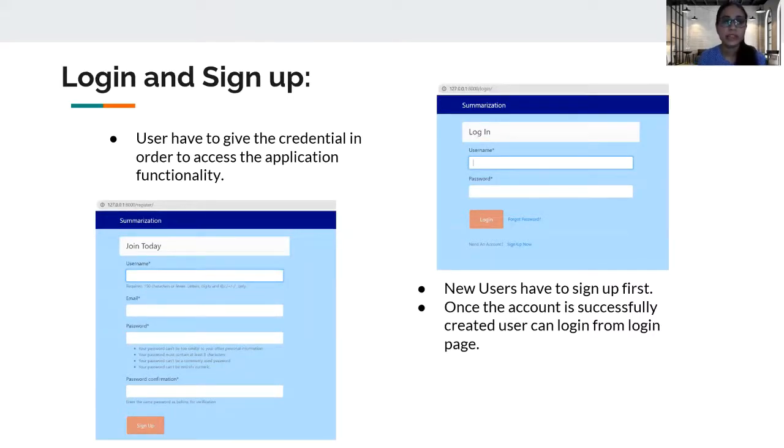When the user gives the link in a browser, the application will be running, and they will get the login page. So if the user is returning, they have to give the username and password to access all the functionality of the application. But if the user is a new user, they have to sign up first by giving all the information like username, email address, and password. So this slide is showing our login window and the sign up window.